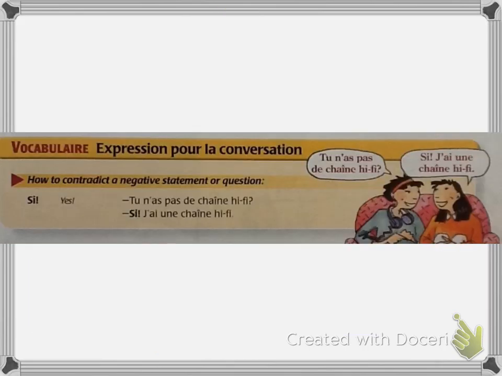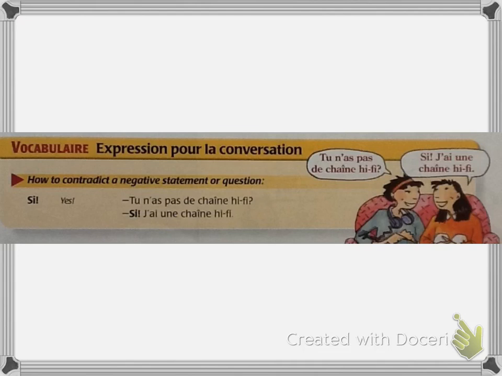In this lesson, we also see an expression for conversation, so how to contradict a negative statement or a question. S'il vous plaît, répétez. Si, tu n'as pas de chaîne hi-fi? Si, j'ai une chaîne hi-fi. So the question is asking, you don't have a stereo? Yes, I have a stereo. So it's a way to contradict. Somebody's asking you a question, they're expecting you to agree with them, and you're kind of contradicting them, okay, and saying yes.